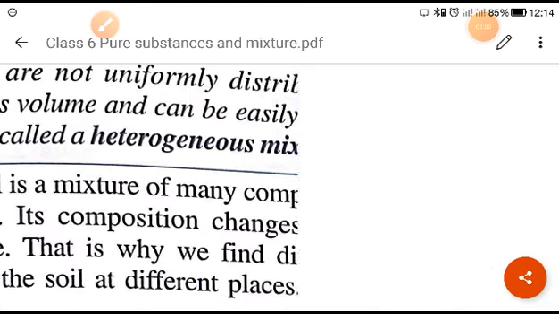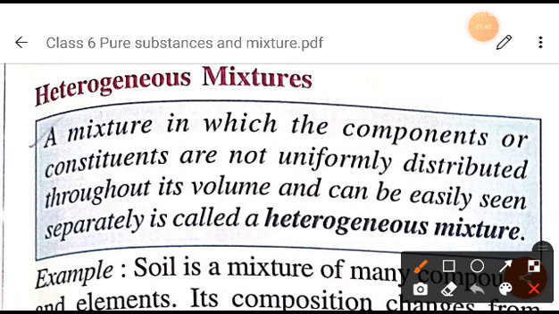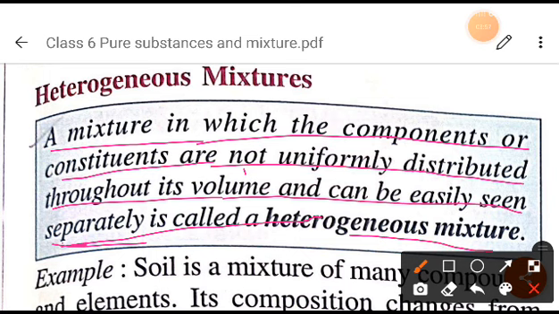So we will see what is written here in this book. When we talk about the heterogeneous mixture, the definition is: a mixture in which the components or constituents are not uniformly distributed throughout its volume, and can be easily seen separately, is called a heterogeneous mixture. You can take the example of soil, which is a mixture of components and elements.